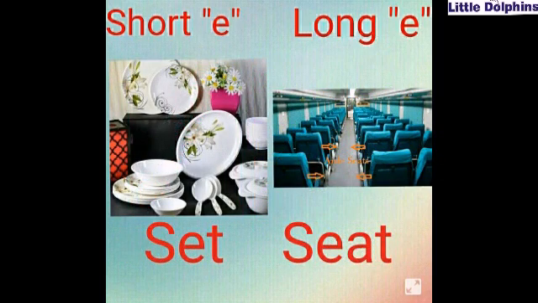Kids, S-E-T, set. Wow, beautiful dinner set. S-E-T, very good, set. What will be S-E-A-T? We have vowel A with our vowel E. S-E-A-T. Its short sound will be long here. Seed. This is seed. We can see many seeds.